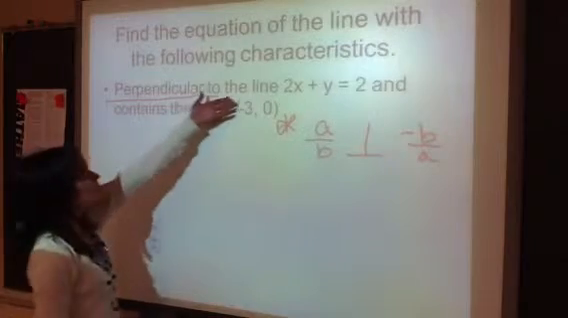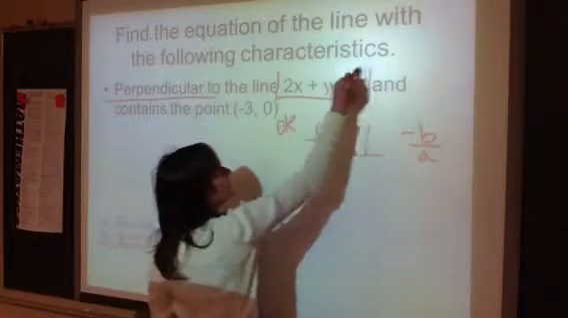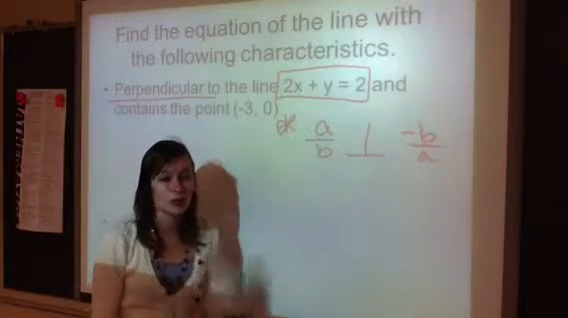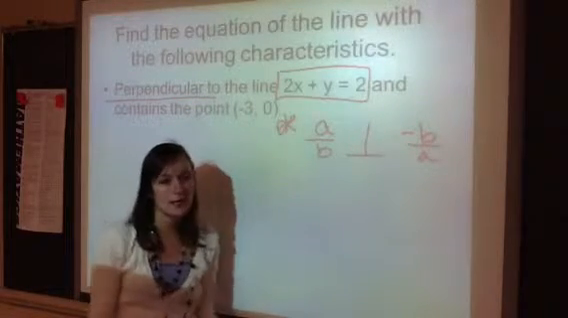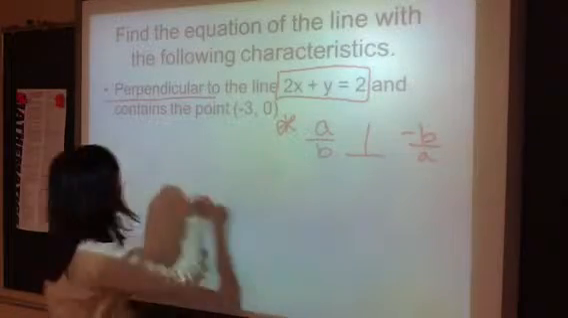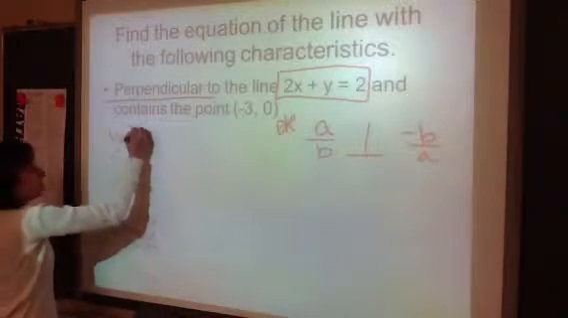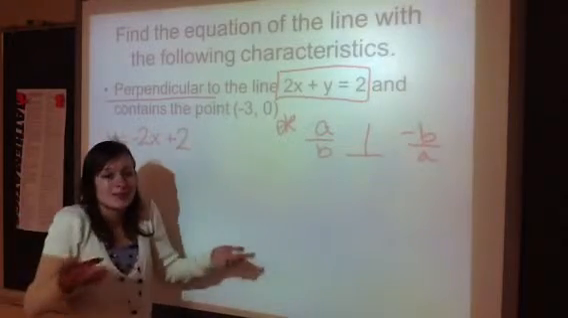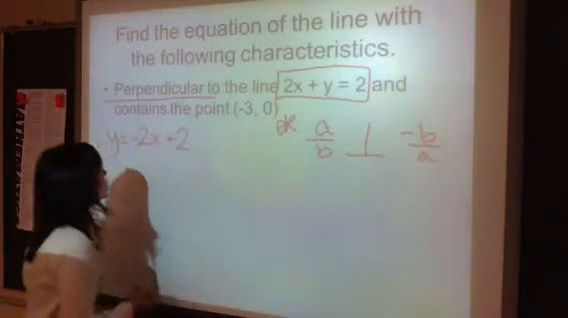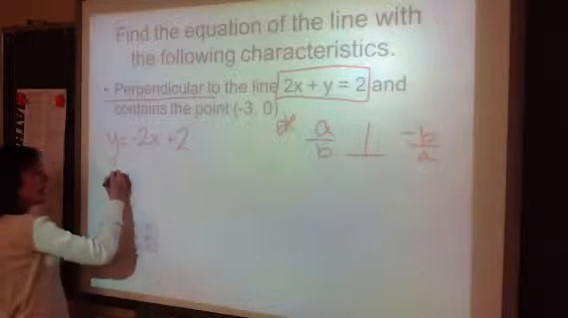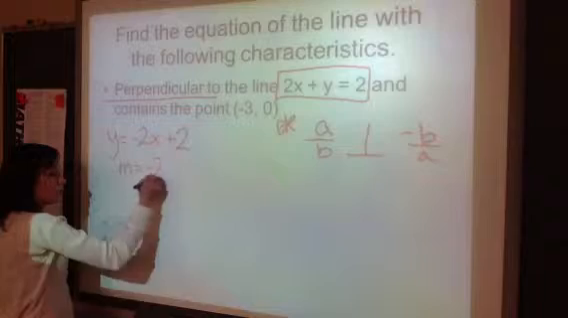So, what's the slope of this line right here? We don't know because it's not in slope-intercept form. Do not state that it is 2 because it's not 2. Solve for y. So we get y equals negative 2x plus 2. How'd she get negative 2x? I subtracted. So what's the slope of this current line? You should say m equals negative 2.